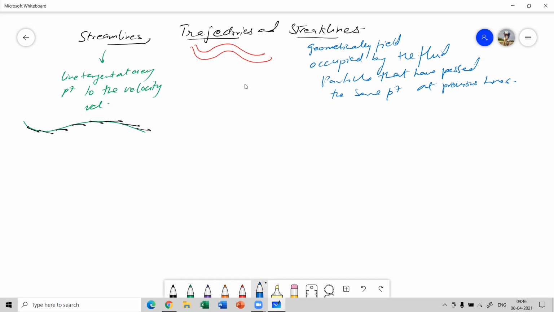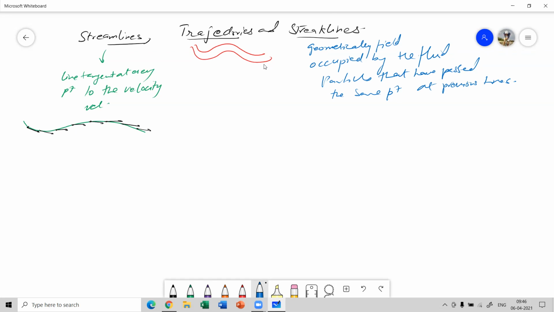Also, sometimes in an open field, you must have seen some smoke particles ejected from a nozzle. So the line formed by the smoke particles ejected into the atmosphere from a fixed nozzle are basically the streak lines. So all the particles previously will have been passing through the same given point. So that is the streaks.